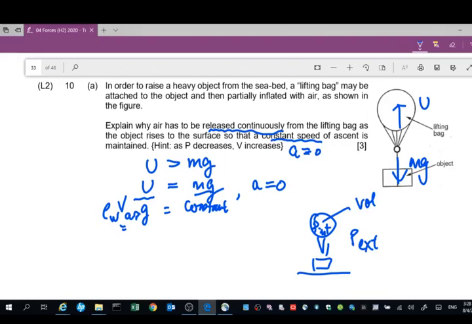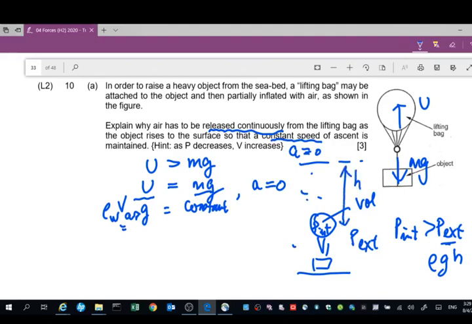So what happens is the inside pressure is greater than the outside pressure, so that's why it can occupy a certain volume. The thing is the outside pressure is the pressure of water at the depth, which is rho g h. h is the depth of water below the surface. So say this is the seawater outside, so h is something like that here.